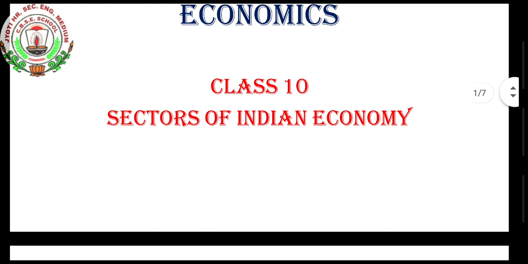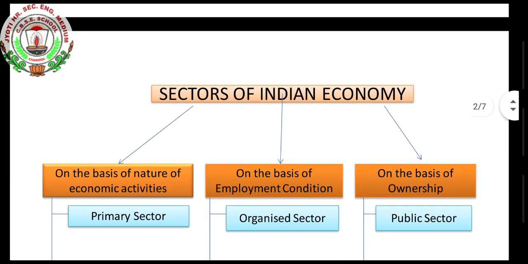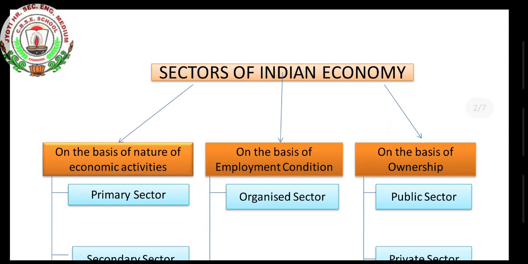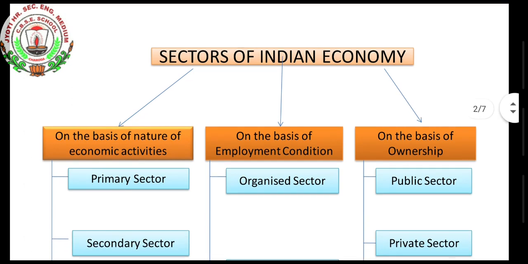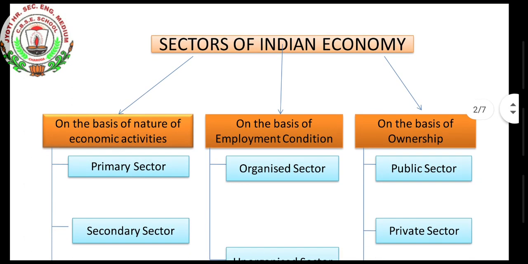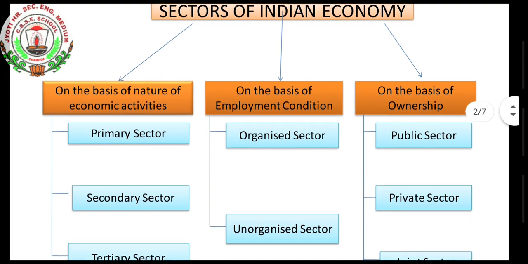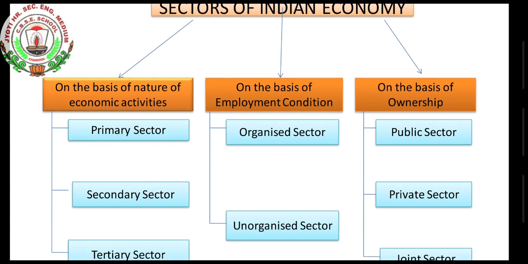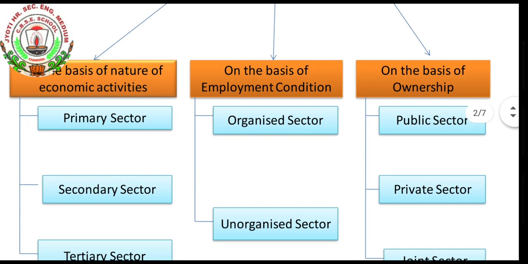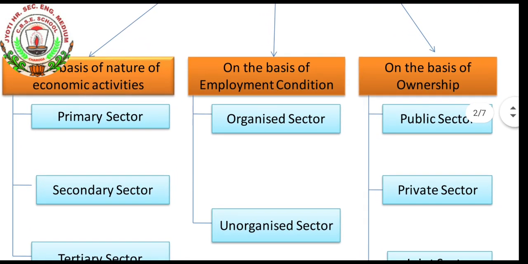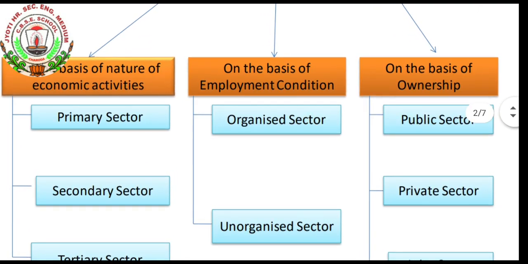Sectors of Indian economy. Here, we will see the heading and how it is divided. First, on the basis of nature of economic activity. Second, on the basis of employment condition.